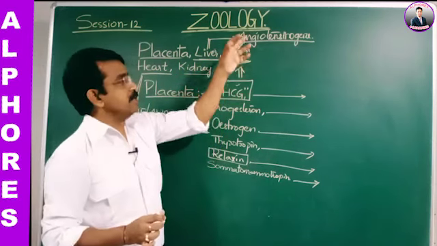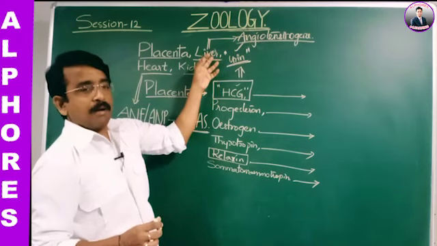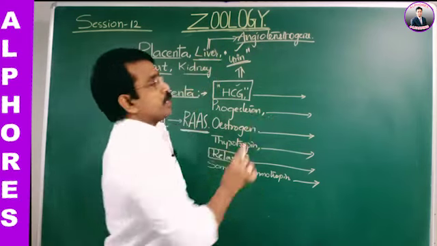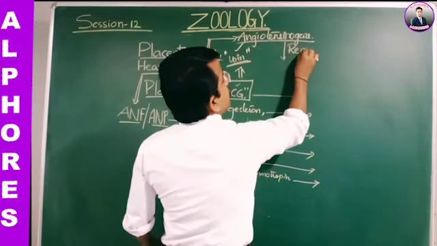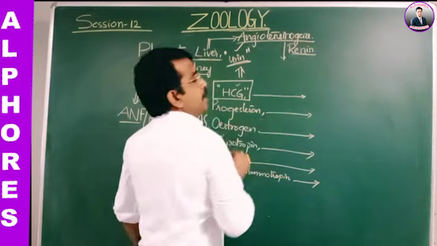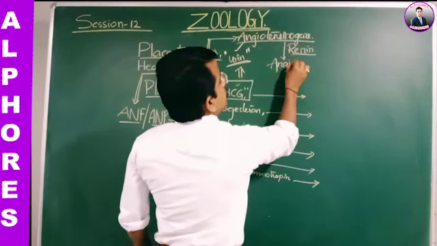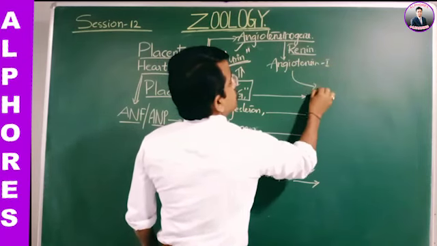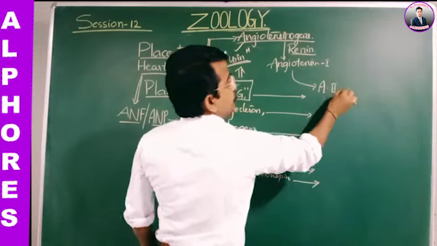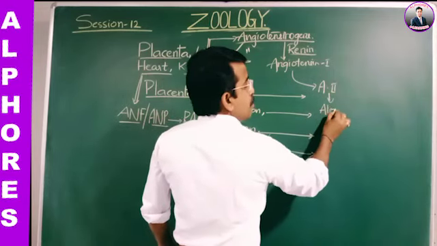Renin, R-E-N-I-N, converts the angiotensinogen secreted from the liver into angiotensin 1, and that into angiotensin 2,